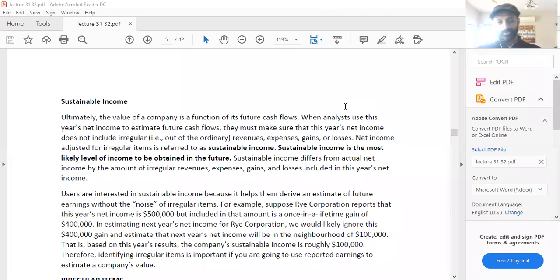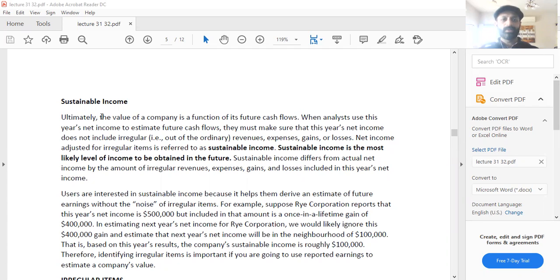Welcome to lecture number 32, the final lecture for this semester. In this lecture, we'll do a brief recap of the different types of ratios that can be used to analyze any financial report. We will look at the different methodologies that are adopted by companies all over the world to analyze the financial reports and to tell the world at large where the company stands.